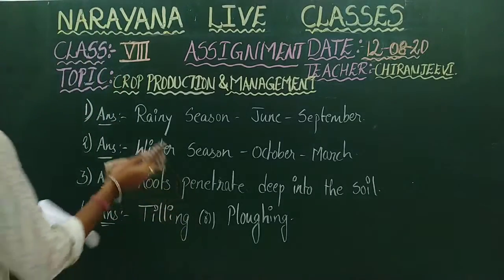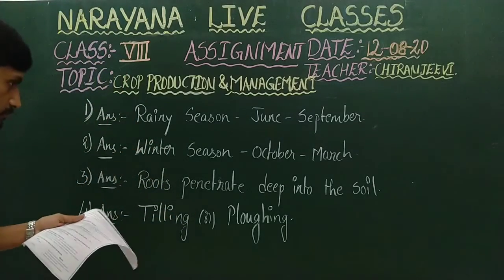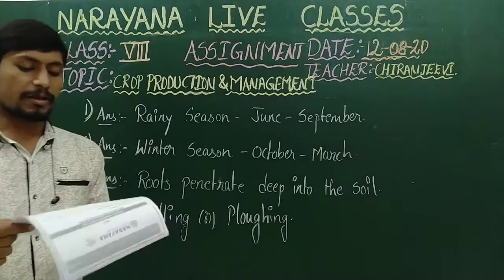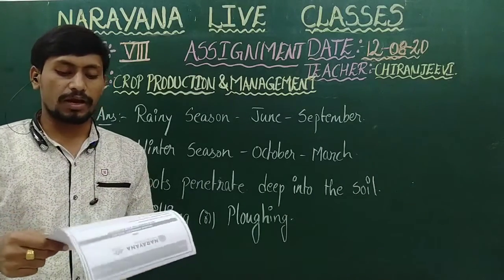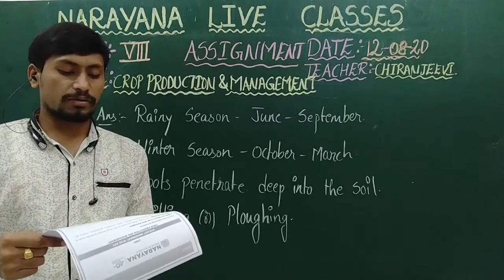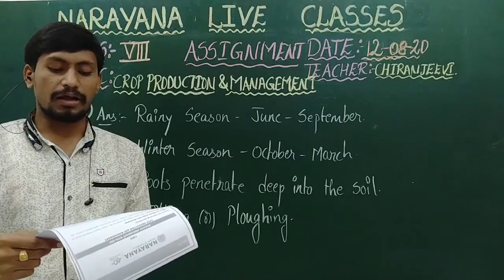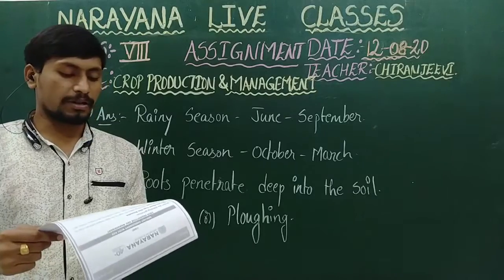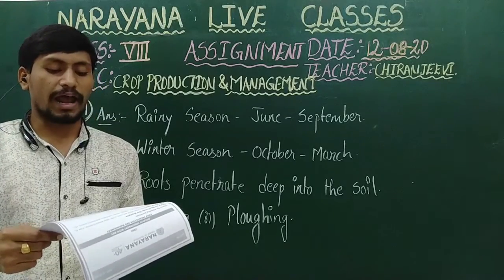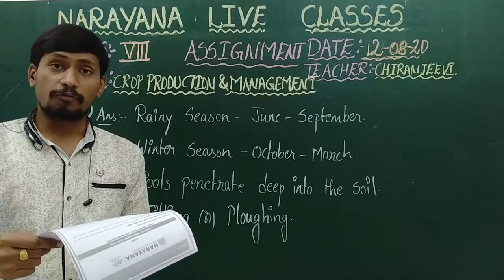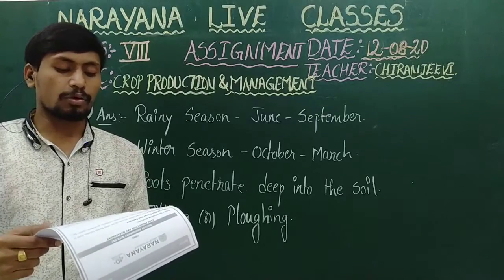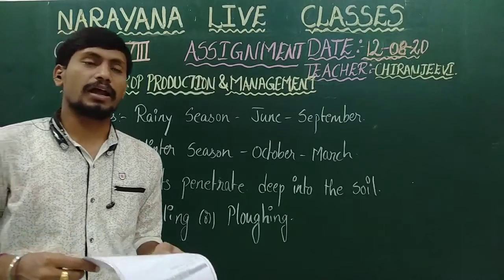And the fifth one: the substances which are added to the soil in the form of nutrients for the healthy growth of plants are called dash and dash.